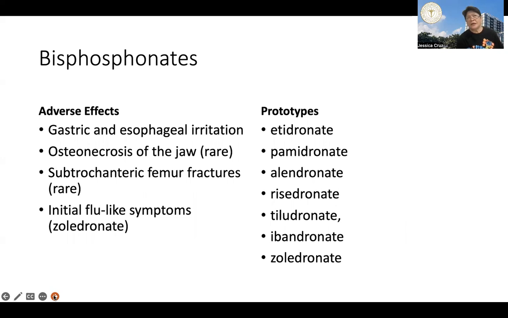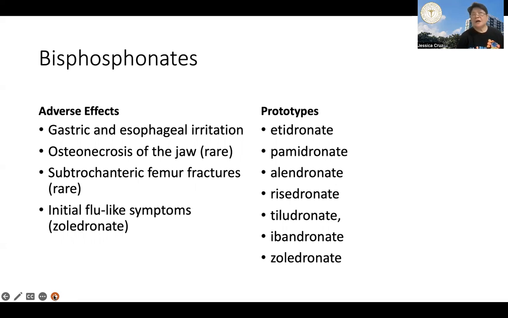When a patient takes bisphosphonates orally, it is always good patient education to instruct the patient to remain in an upright position for at least 30 minutes after intake, no? Because this will reduce the risk of gastric and esophageal irritation, which can be significant, no? That's the main drawback of orally administered bisphosphonates.